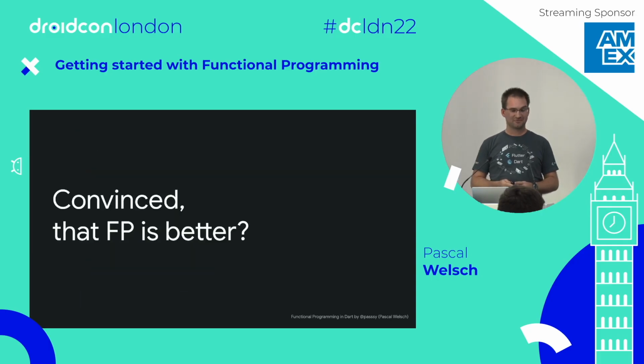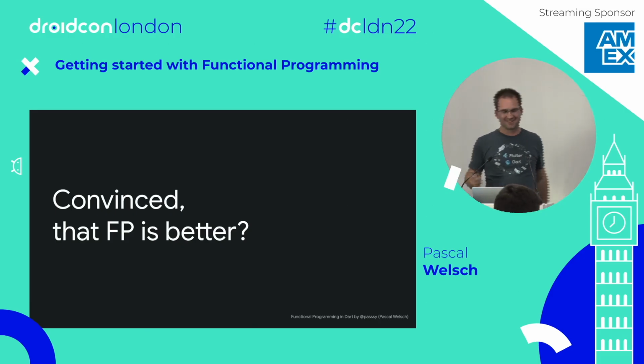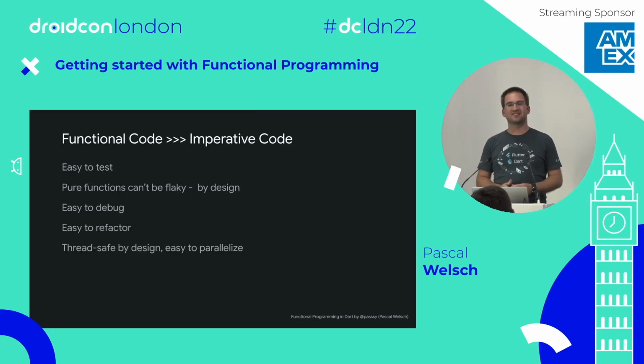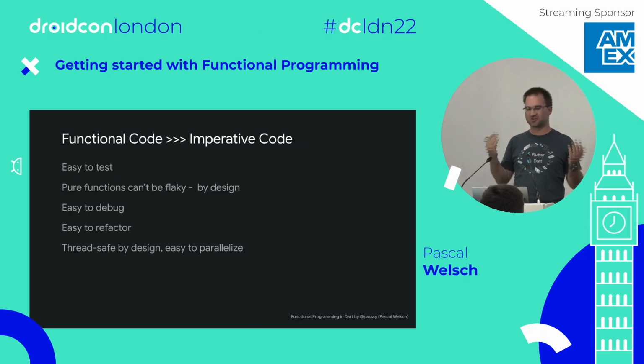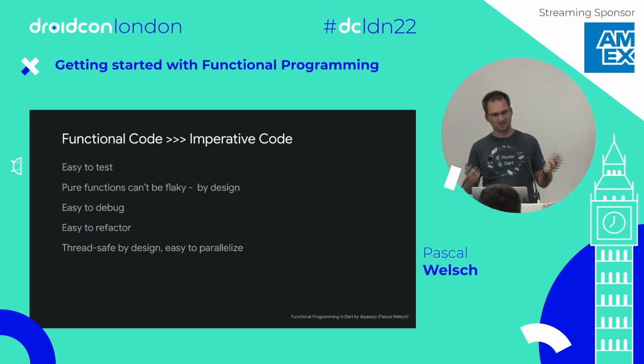So, are you convinced that functional programming is better? Raise your hands. Some are convinced. Okay, let's continue. If you're not convinced yet, here are some other aspects you might want to think about. Have you ever had flaky tests? You can't have flaky tests with functional programming because all the input parameters are there. They cannot change. You don't have global state, which might introduce flakiness. So with functional code, you don't have flaky tests.